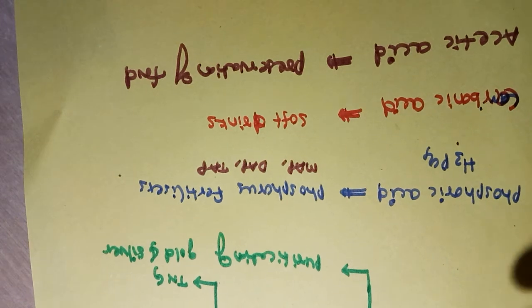Next one, tartaric acid. Tartaric acid is used to make baking soda. Actually, in our 10th standard level, baking soda is treated as basic. The chemical name of baking soda we just call sodium bicarbonate. But actually, baking soda is a mixture of sodium bicarbonate as well as sodium potassium tartarate.